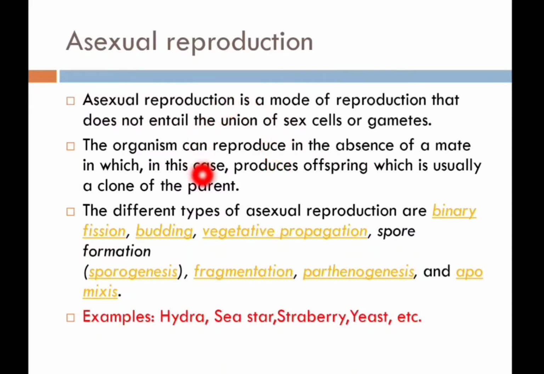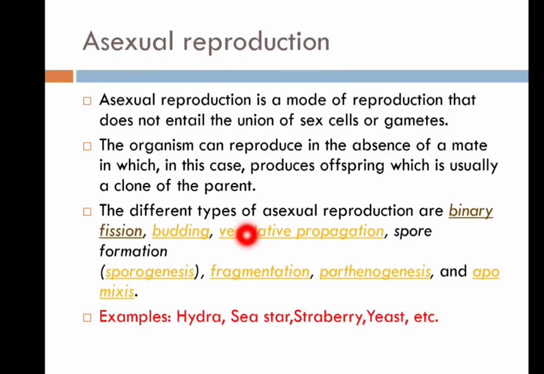In asexual reproduction, meiosis is usually not needed to complete the process, whereas in sexual reproduction, meiosis is needed.